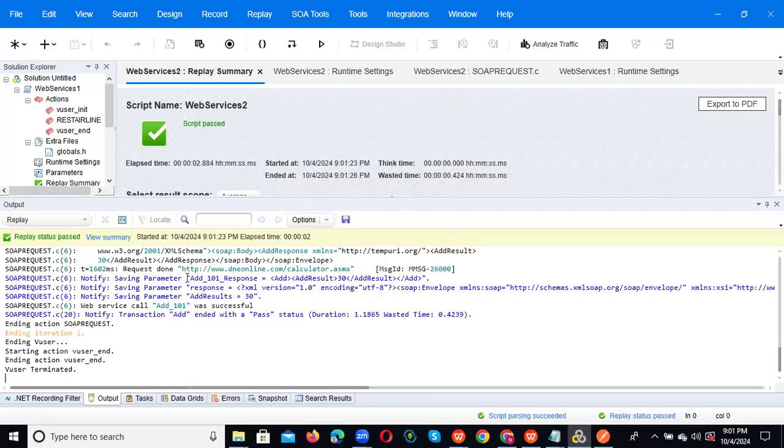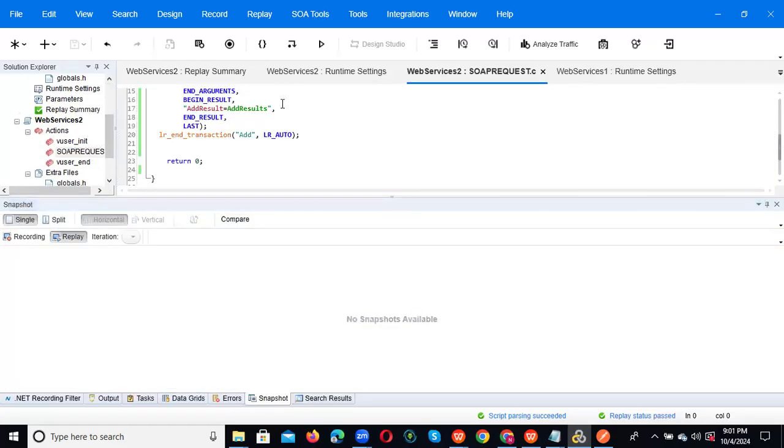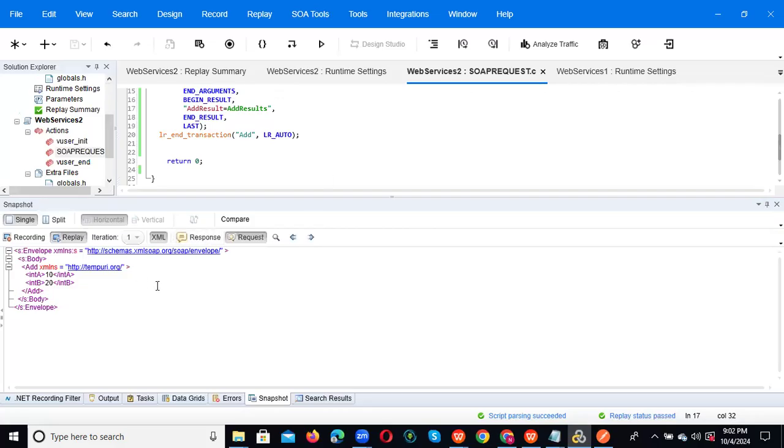Okay, now you can observe our response. This is the add response. Okay, actually the result you got is 30. See, you can observe this is the XML format within the tags. See, this is the XML tag. And after that, you can observe finally we have given add results 30. And we can see this in snapshot view also. We can see in the replay it will show this is the output, replay, and recording will be this is the replay.